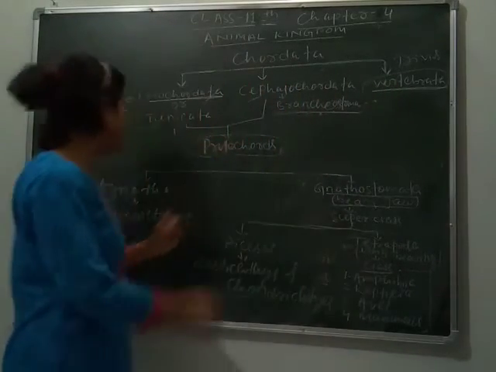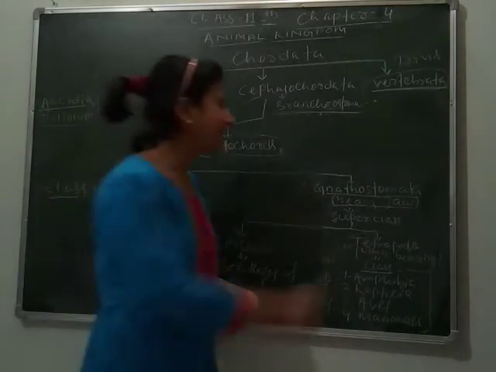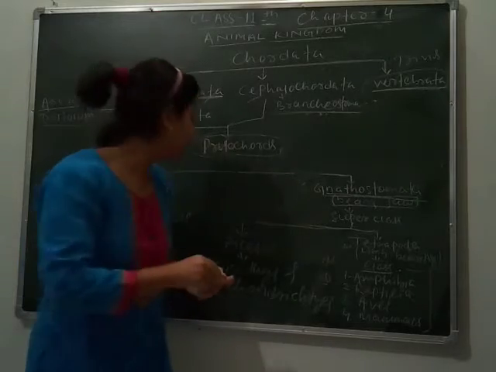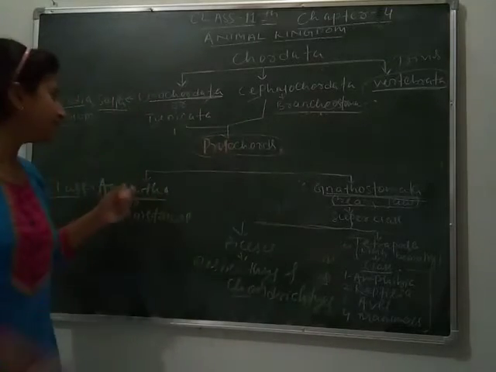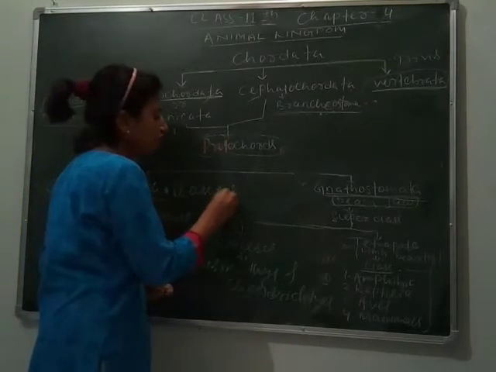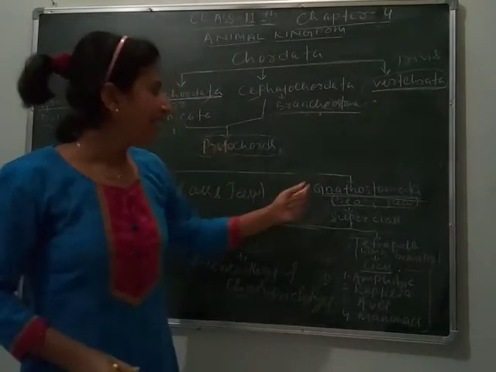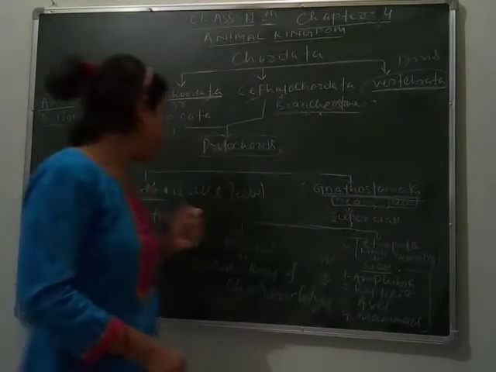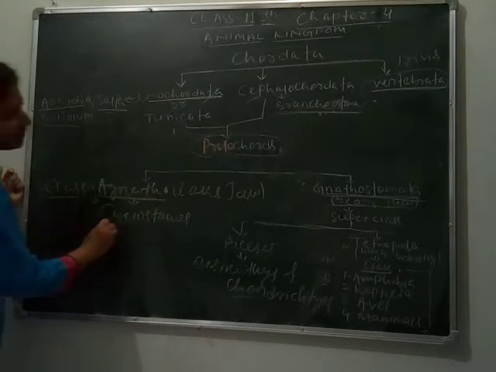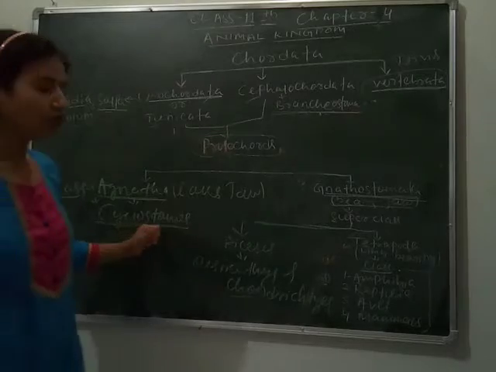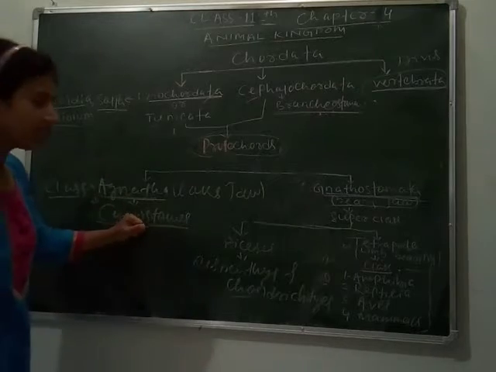Vertebrata is again divided into two classes: Agnatha and Gnathostomata. The common character of Agnatha is that it lacks jaw, meaning it has no jaw, while Gnathostomata have jaws. In Agnatha, the superclass is cyclostomes or Cyclostomata. So we will study about cyclostomes.